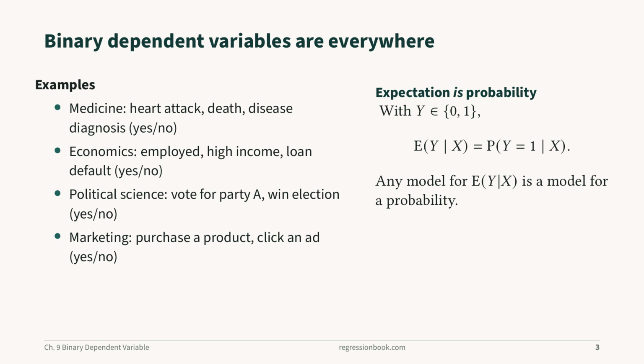languages. Binary outcomes are everywhere: a heart attack or not, employed or not, voting for a party or not, buying a product or not. And here is the observation that organizes the whole chapter in the box on the right. When the outcome takes only the values 0 and 1, its conditional expectation is exactly the probability that it equals 1. Any model of a conditional mean is therefore a model of a probability.